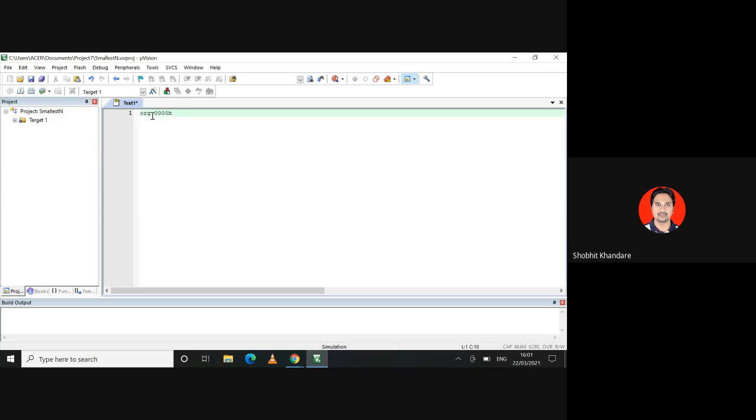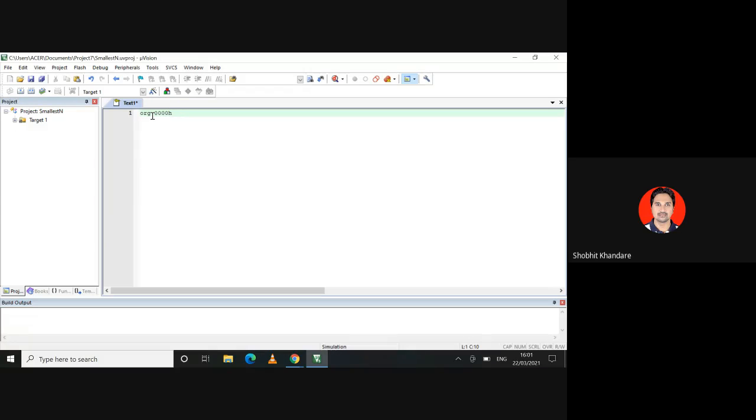In your file, I want everyone to have a total of 4 programs. 2 programs will be for largest, 2 programs for the smallest. 2 largest programs, one with the code using SUBB and the same program by using CJNE, so that you will have command over the instructions and also know the logic behind using CJNE and how you can use SUBB also.